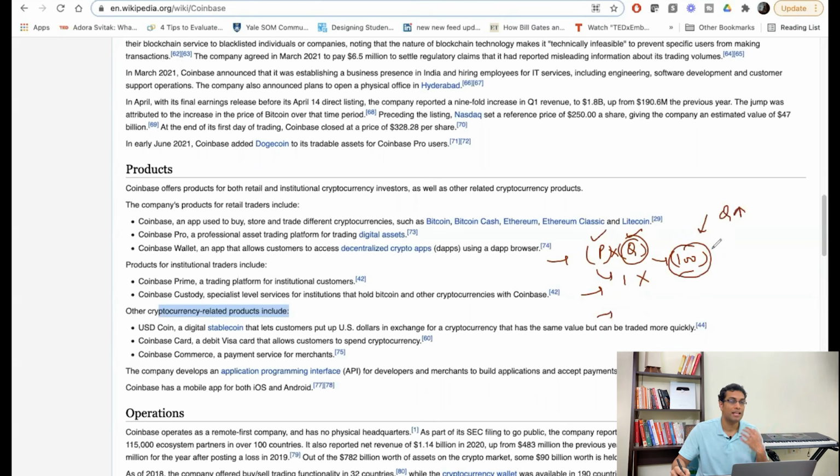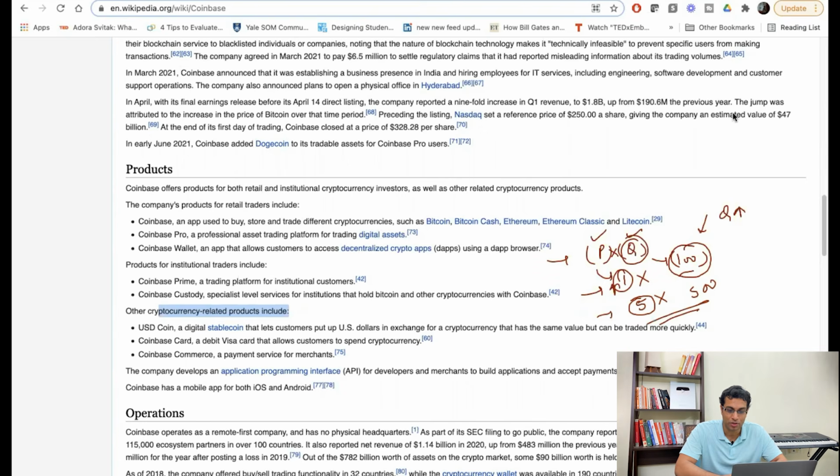So this Q is anyways going to go up with time, and this number is also going to go up. So it becomes massive, right? For example, if this becomes 500 and if they are able to launch 5 products, their profit margin will grow exponentially. There will be massive PE expansion of this company.